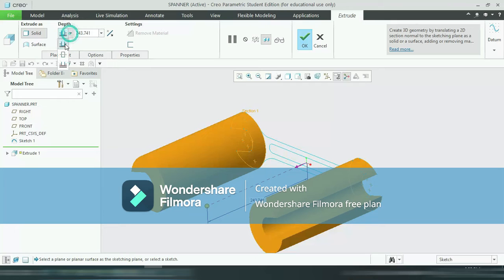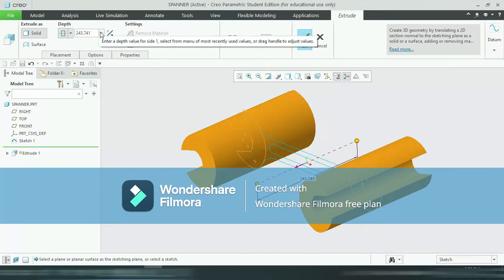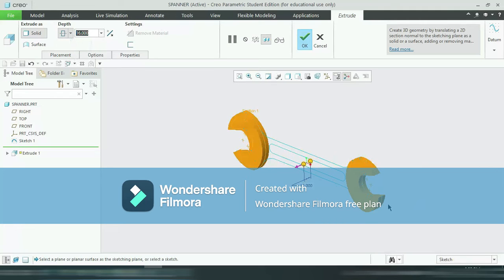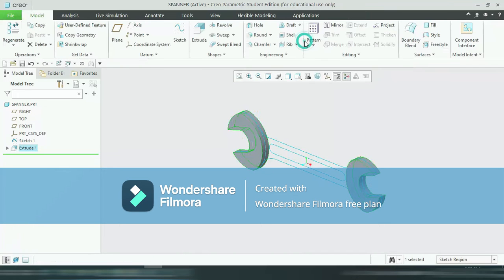Okay, here select symmetric and this length is 16. Okay, and say okay. Okay, now this part is ready.